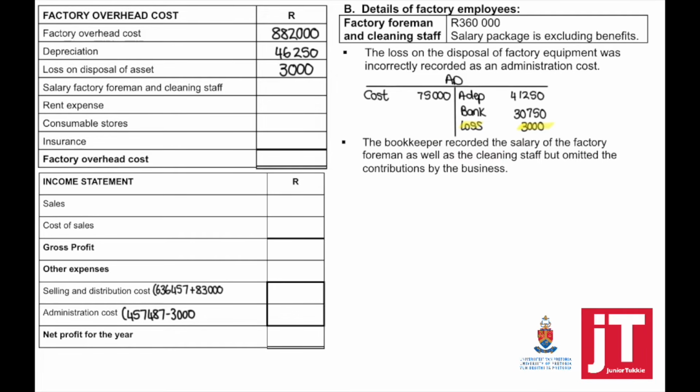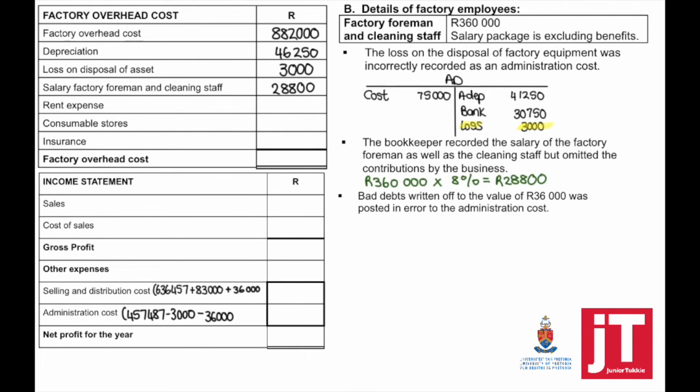The bookkeeper recorded the salary of the factory foreman as well as the cleaning staff, but omitted the contributions by the business. Now remember, the business contributes 8%. The factory foreman and cleaning staff was 360,000. This was recorded. So to find out the contributions, we have to take that times 8%, and this will go to my factory overhead cost.